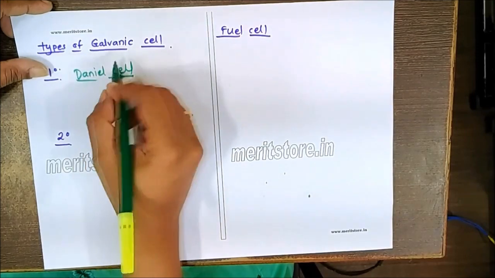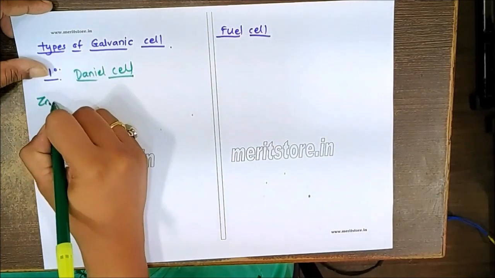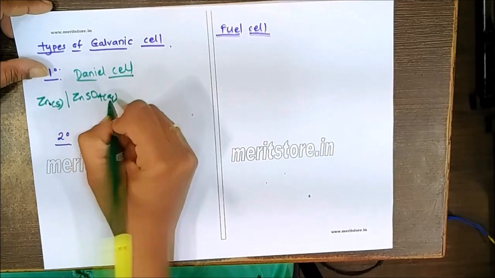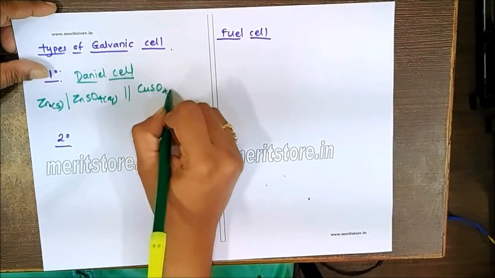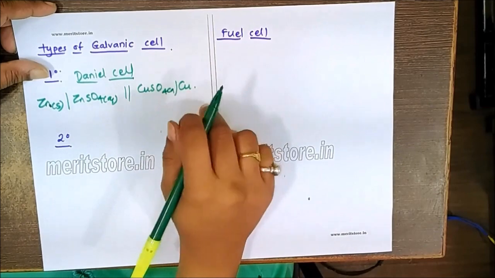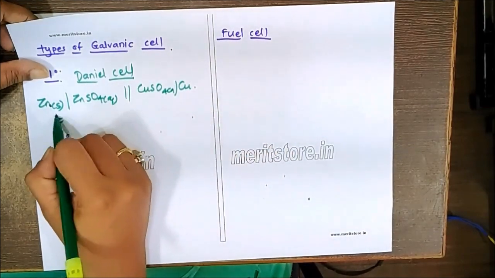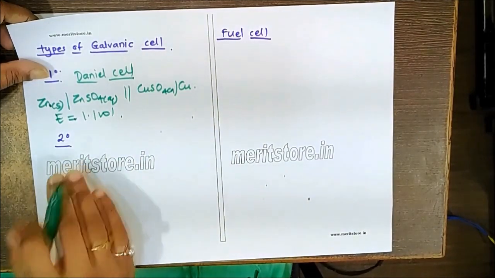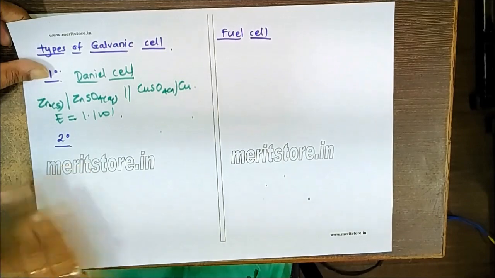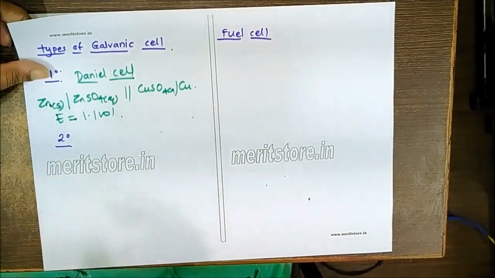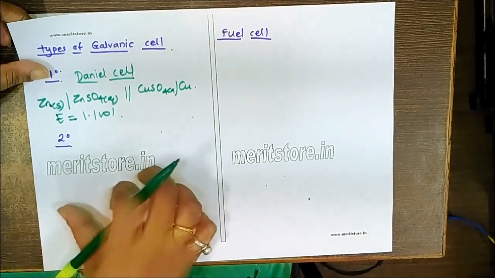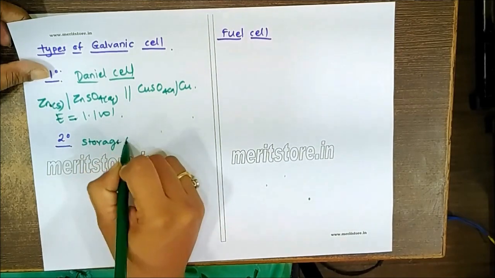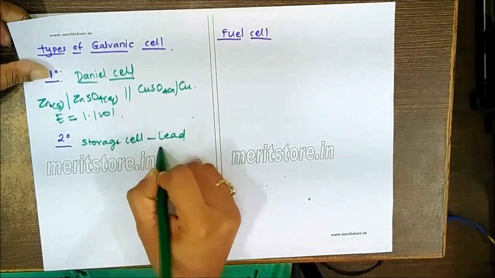In the Daniell cell, zinc is made the anode in contact with aqueous ZnSO4 solution, and copper in contact with copper sulfate is made the cathode. The potential E of this Daniell cell is found to be 1.1 volt. A secondary cell is an electrochemical cell in which the electrical current is not generated within the cell, but is previously stored from an external source during charging. We can remember an example of a storage cell, like the lead accumulator.